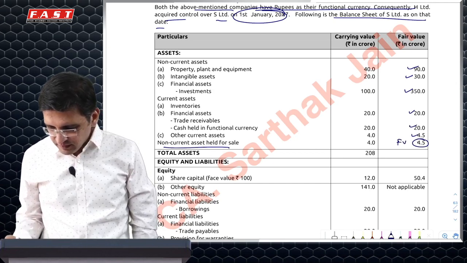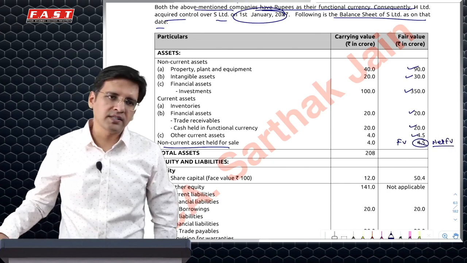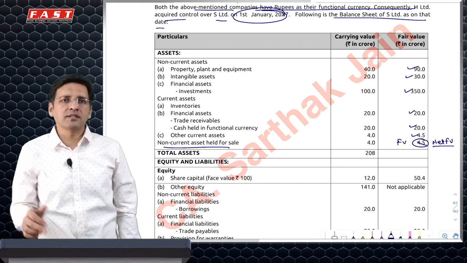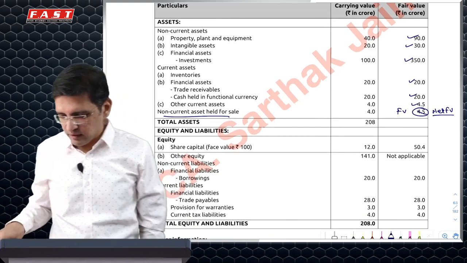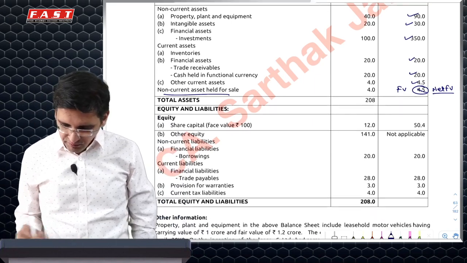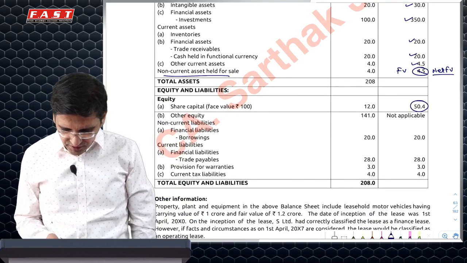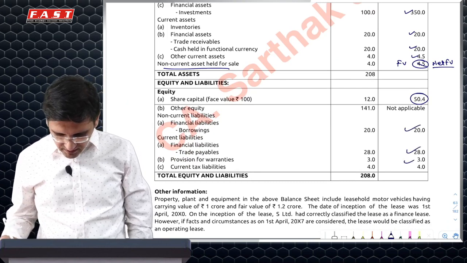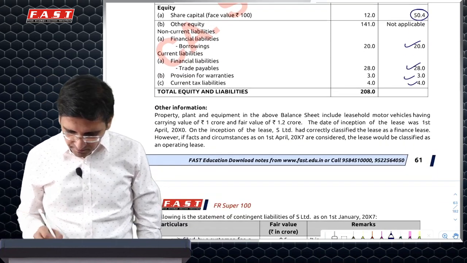This is fair value. We will not take this because there is an exception which says non-current asset held for sale acquired will be measured at net fair value, which is fair value less direct selling cost, and not fair value. So some information would be given for that. We are not concerned with this. Then borrowings we will take at 20, trade payables at this, provision for liability, current tax liability.